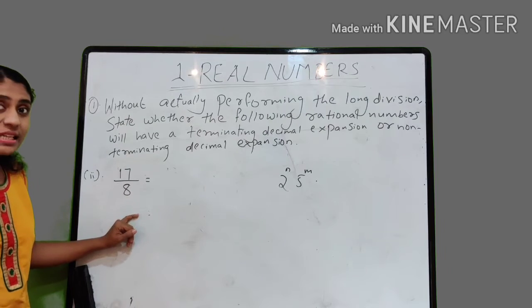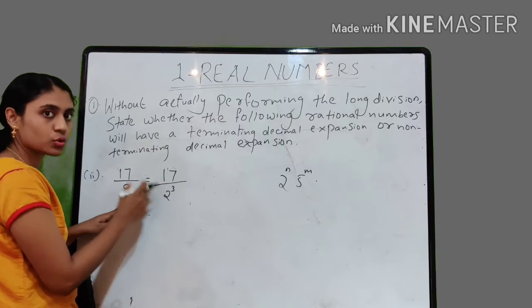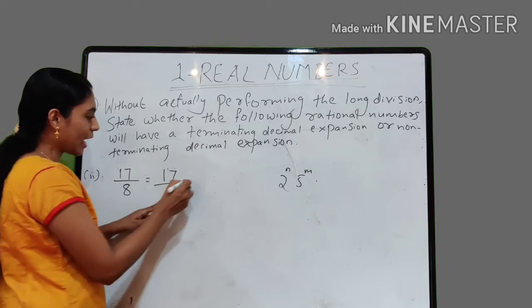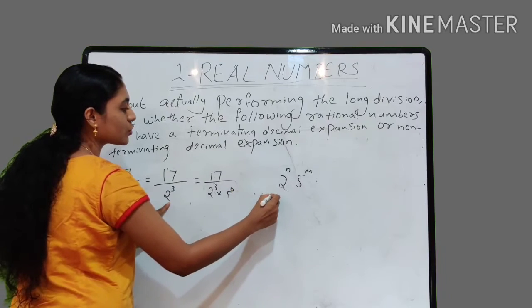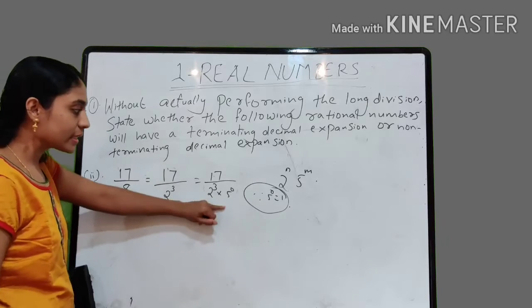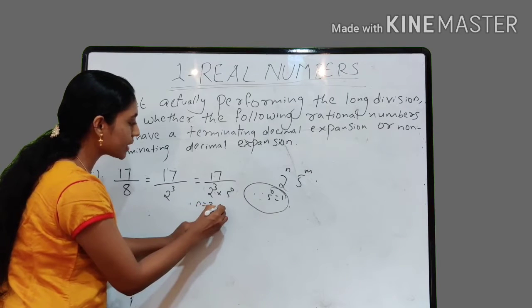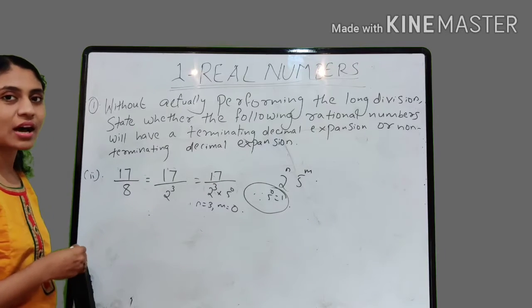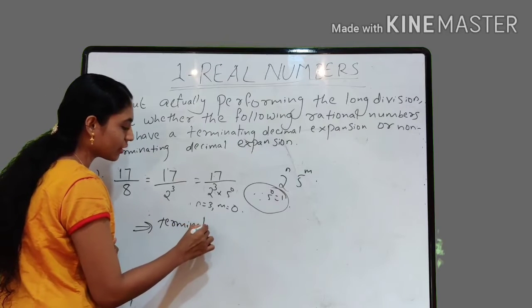Again, second question, 17 by 8. This denominator can be written in the form 2 cube, right? Since 2 into 2 into 2 is 8, that is 2 cube, which is equal to 8. And this can also be expressed as 17 by 2 cube into 5 raised to 0, since 5 raised to 0 is equal to 1, because any number raised to 0 is 1. So since the denominator is of the form 2 raised to n into 5 raised to m, here n is equal to 3 and m is equal to 0, right? So we can say that this rational number is having a terminating decimal expansion.